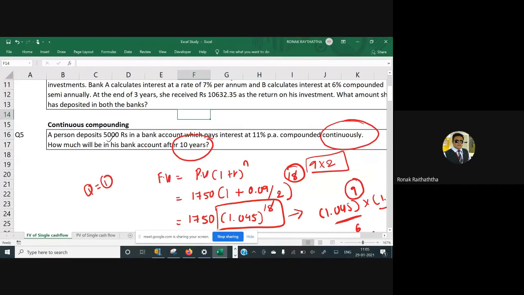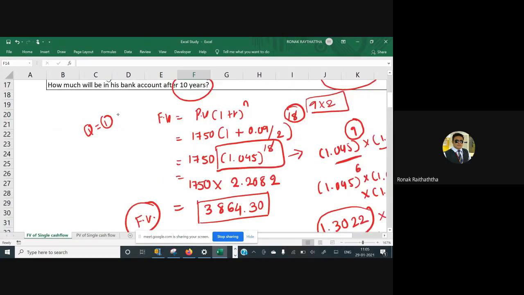If it is on a daily basis, then also there are specific days in a year, right? 365 or 366 or whatever it could be. Then also it is quantifiable, no? If it is a daily basis, then also it's quantifiable. I mean, you can find it. So for how many periods will the compounding take place in total, if it is a daily basis? So 365 days in a year, and in total we have how many years? 10 years. So there would be 3650 periods in the total 10 years of time frame I have.